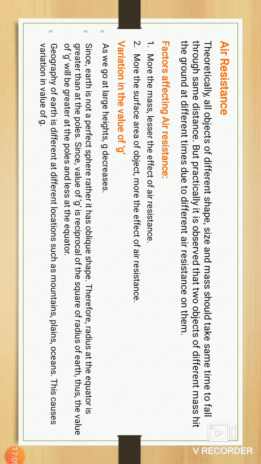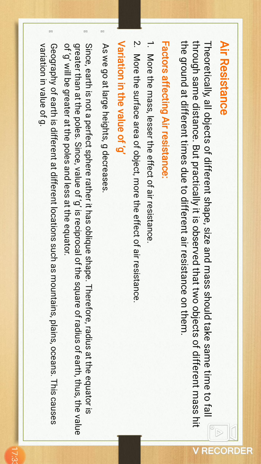A question arises: is the gravitation on a mountain more or lesser? We get confused. We think that when we go to a maximum height, the gravity increases. No, when we reach a maximum height, the gravity decreases.